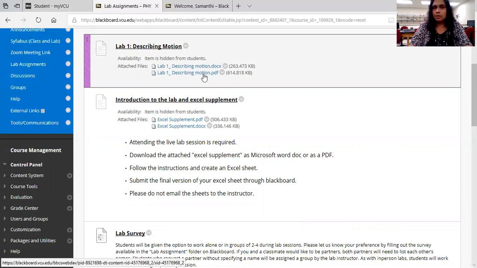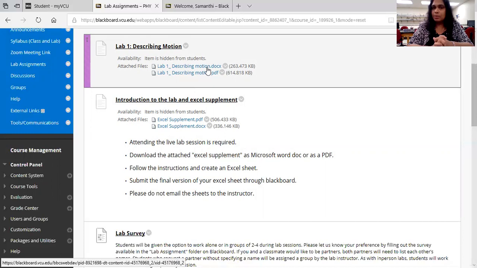You can use either one. We prefer you to use the Word version and type your answers in there, save it as a PDF and submit the report. That's the best way to do it.